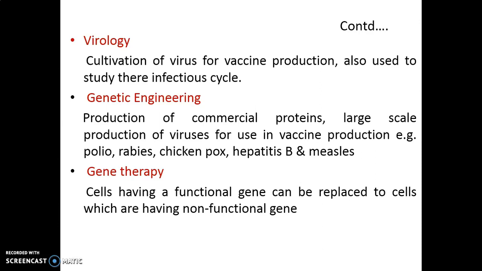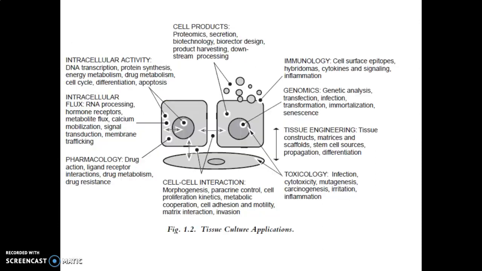Then animal cell cultures are also used for gene therapy. Gene therapy is a therapy which is used for complementing or replacing a mutated form of a gene with the functional gene. Cells having a non-functional gene can be replaced with cells which have the functional gene. So here specific genes can be studied using animal cell cultures. These are the tissue culture applications described in this particular diagram.